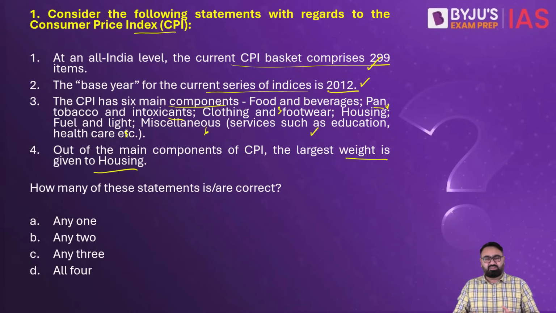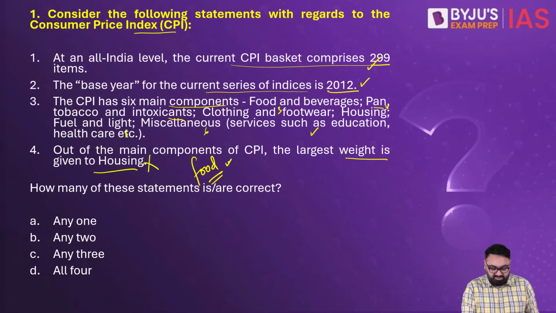It has, as you can see, 299 items, but mainly it has 6 main components, and the categories are in front of you. Now, the interesting part is, out of this 6, which has been given the most weightage or the highest weightage, that is not housing. The highest weightage is actually given to food. Over 50% weightage of the CPI amongst the main components is given just to food and beverages, because that impacts a consumer's day-to-day life the most.